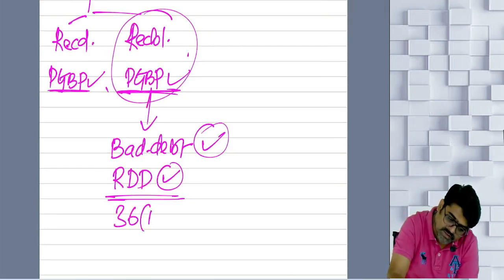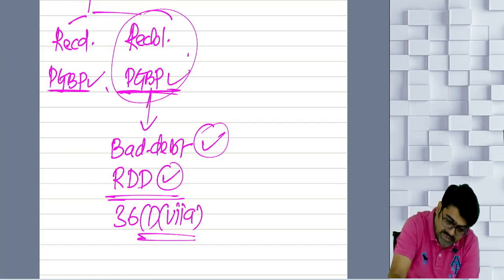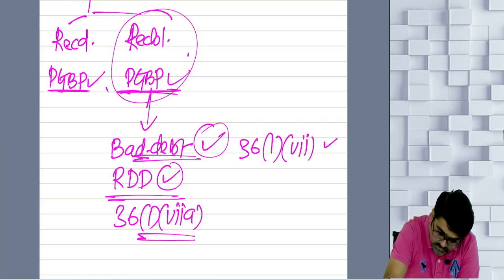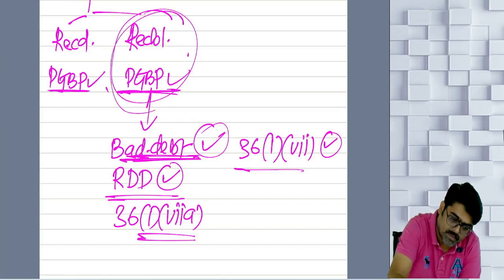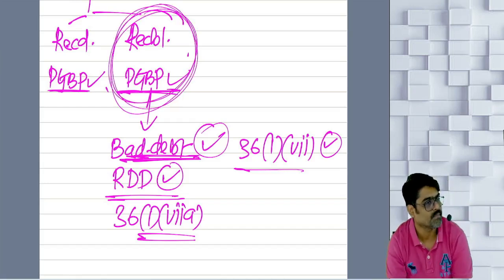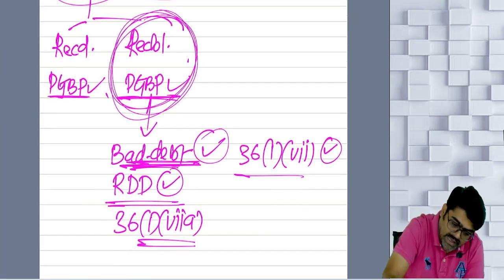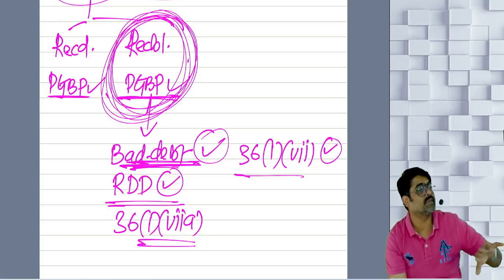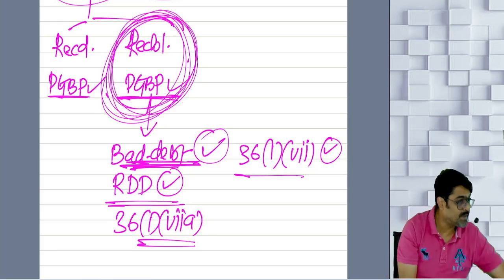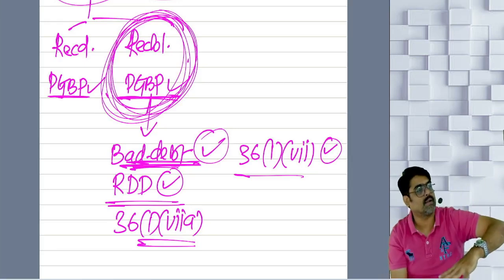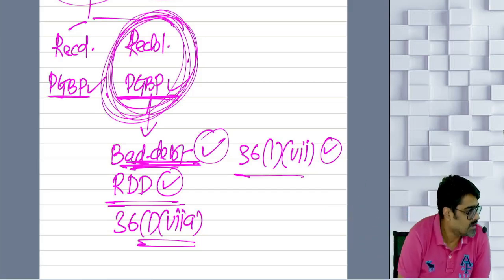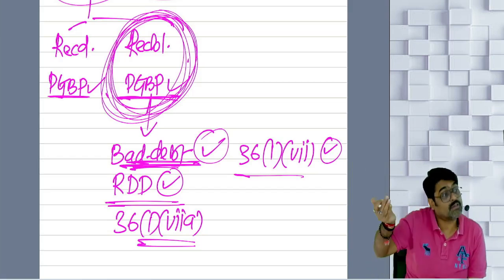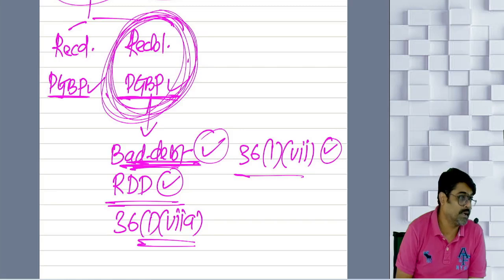But this is allowed under section 36 subsection 1 clause 7A. And this bad debt will be allowed under section 36 subsection 1 clause 7. This bad debt is actual bad debt out of the business income. The income which has already been taxed under the head PGBP, from that income, whatever actual bad debt is happening, that bad debt is allowed under section 36(1)(7) to all. So to these assessees also it will be allowed. But these assessees will additionally get a deduction of RDD also.